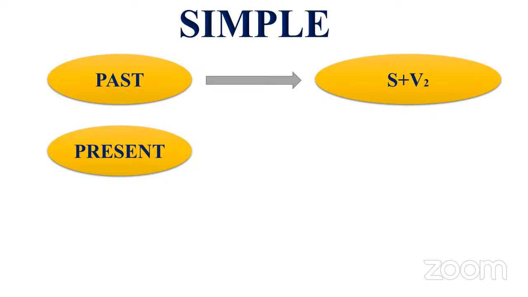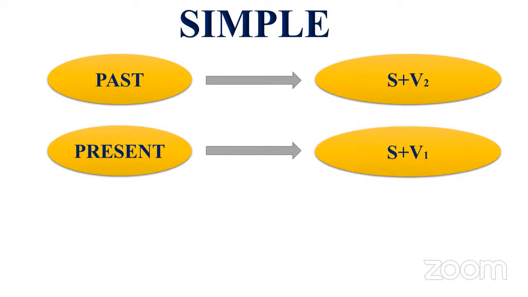Yuvraj, tell me. Simple present, yes. How will the simple present form be? S plus V1, ma'am. Yes, base form of the verb. Subject plus V1 form of the verb. That is the base form.